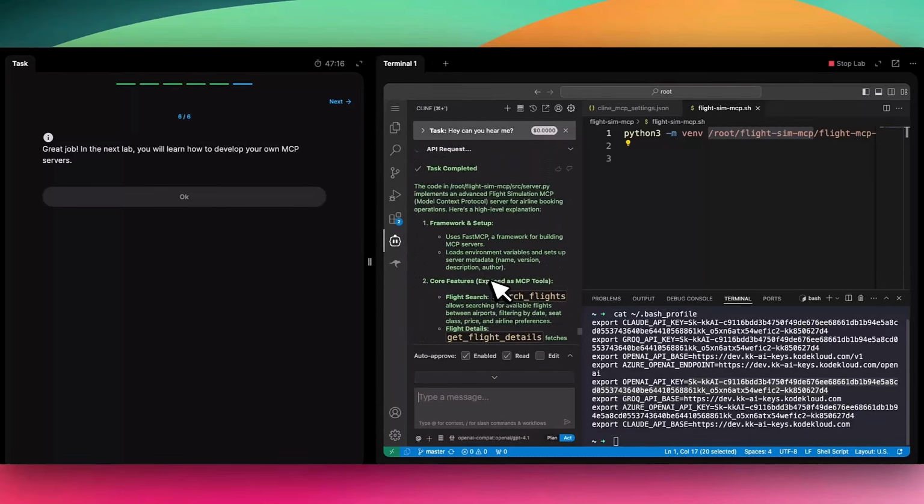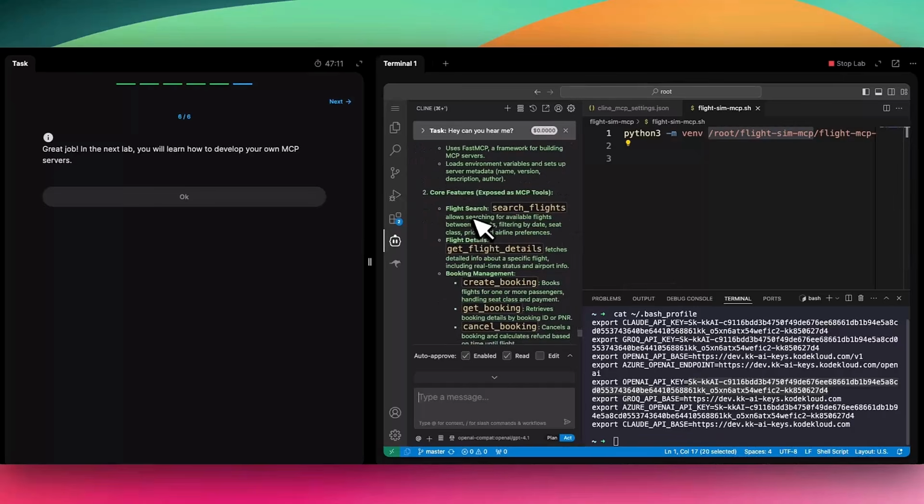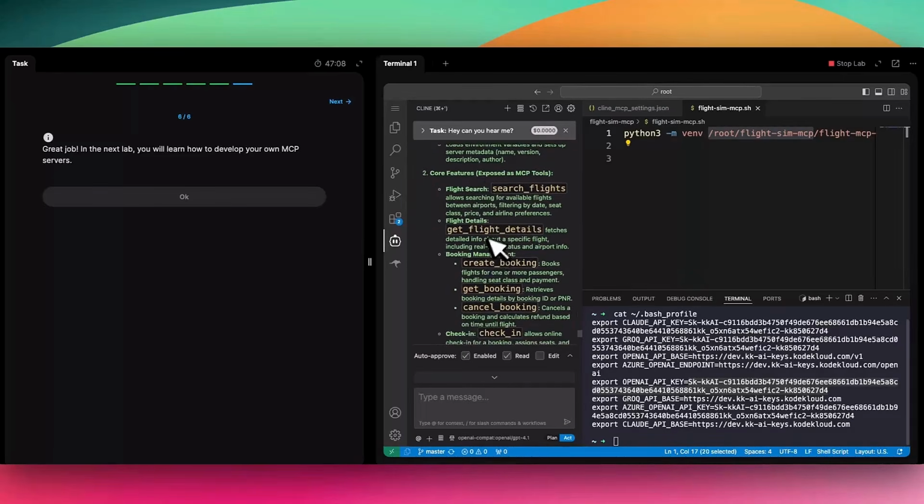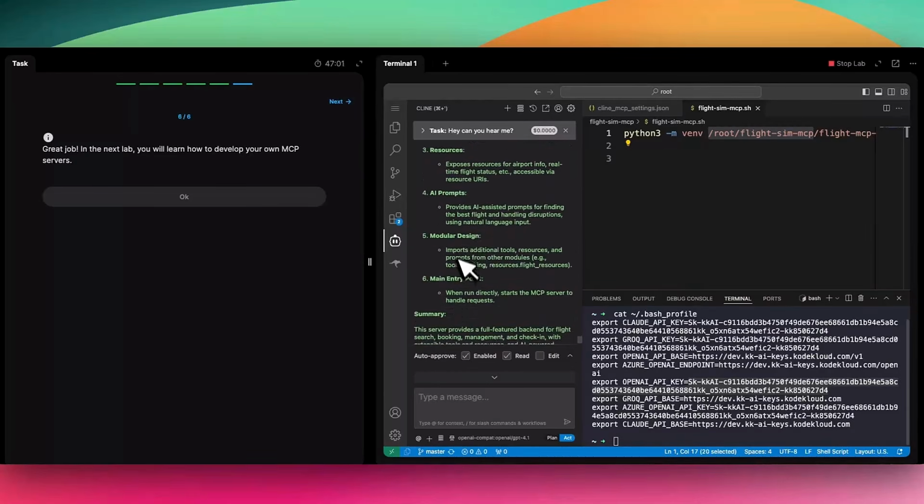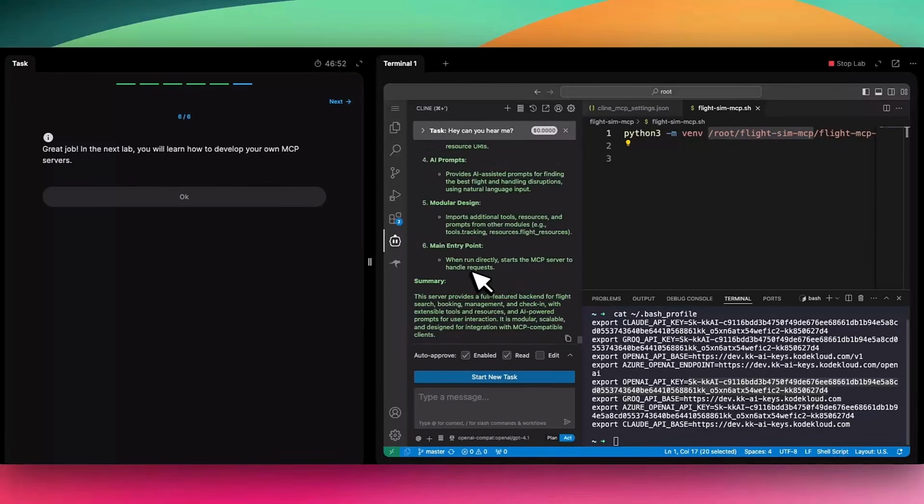Okay, so there it is. So it's able to tell me that it uses a fast MCP server. That's what I've used. And there are these core features, which is search flight and get flights and all of that. And then there are resources and API prompts, and it has a modular design. All right, so yeah, that's a quick intro to the MCP server lab. Take a look at it and let us know how it goes.